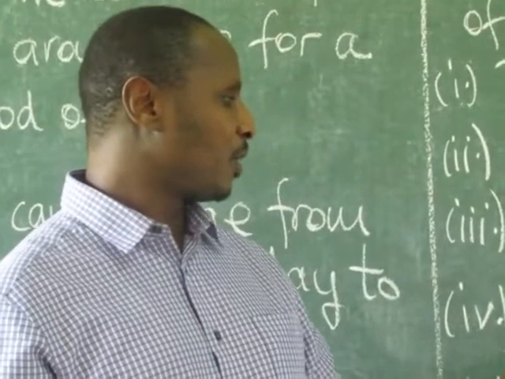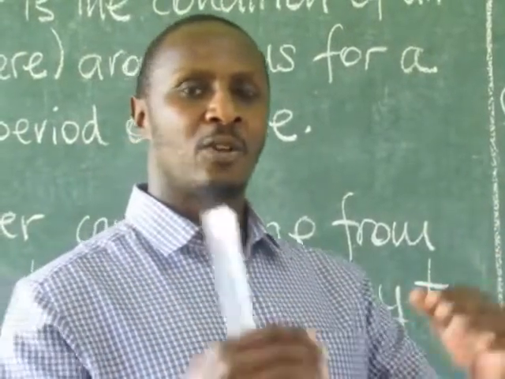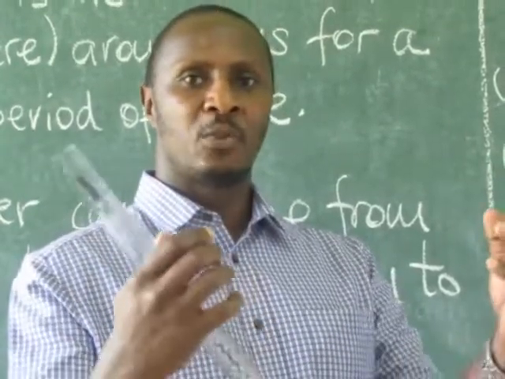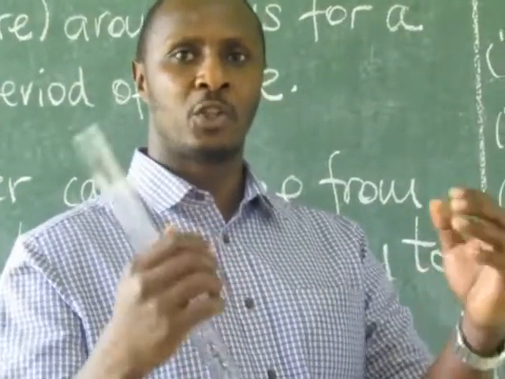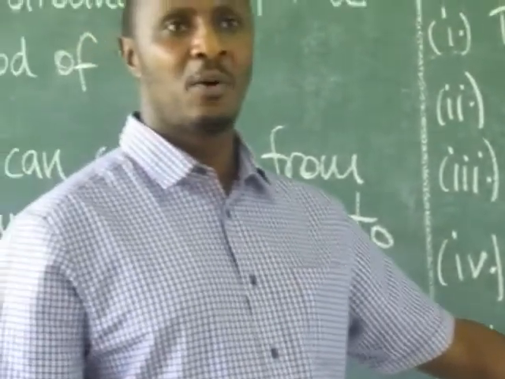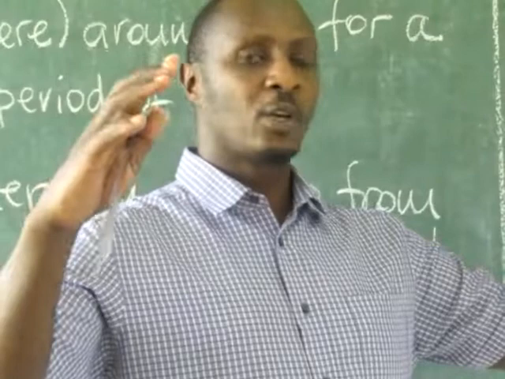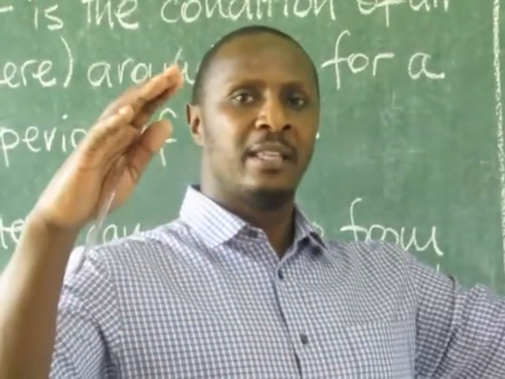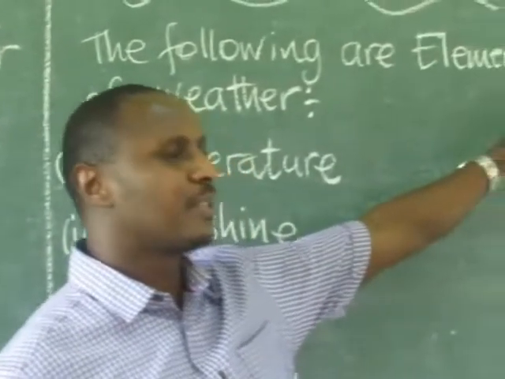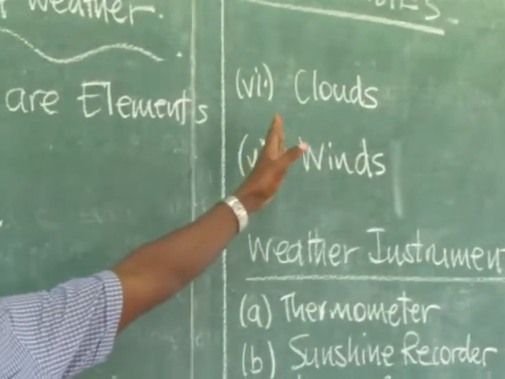Humidity is one of the elements of weather. It is how the atmosphere contains air condensed with water, or droplets. Atmospheric pressure is observed by how a certain area contains heavy air or thinner air in a certain place. Clouds can be observed at any time. You can see the sky, or sometimes you can see the clouds.